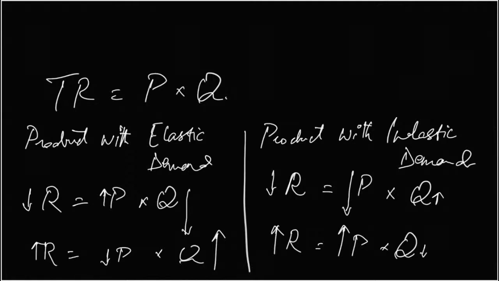Make sense? Kind of. So the thing is that for all these economic variables that we study, we use this term ceteris paribus, that is, keeping other things constant. While I'm doing the analysis just to understand the impact of price on elasticity and revenue, I have to consider that the economy is not changing, no new products are being launched, and there are no changes in prices of substitutes and all other things.